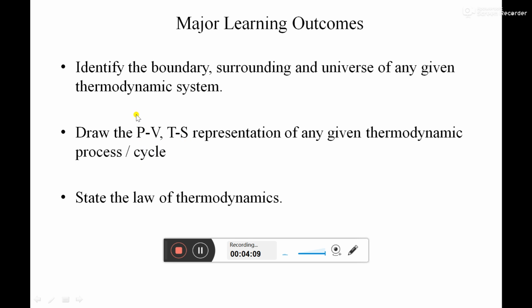Here P versus V is the pressure versus volume graph, and TS is the temperature versus entropy plot.